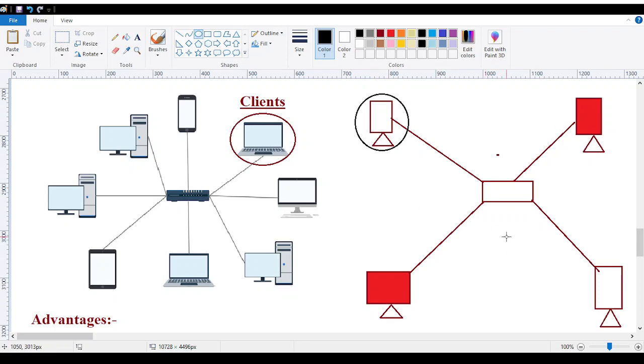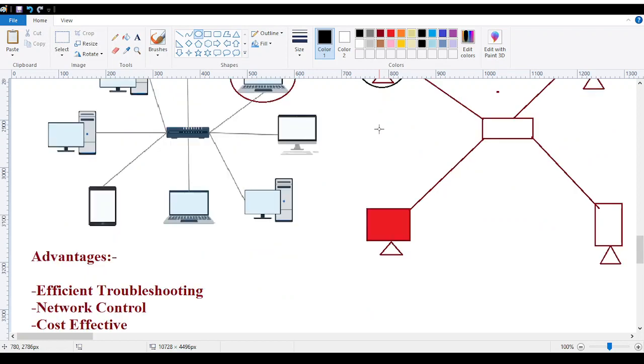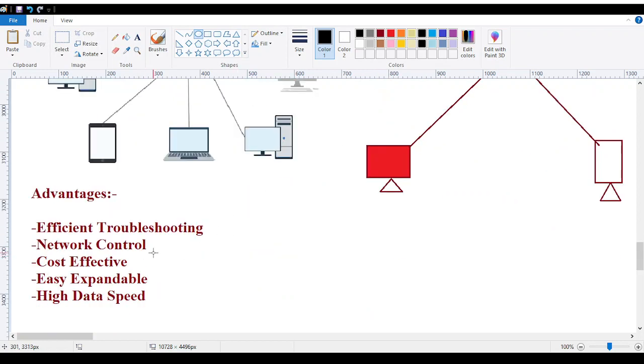So with this setup, I can easily troubleshoot where I encounter the problem and how things are working. I can easily find out at which point my network has an issue, at which point the problem rises. That is efficient troubleshooting. Network control: all the things are going to be managed via one central server.